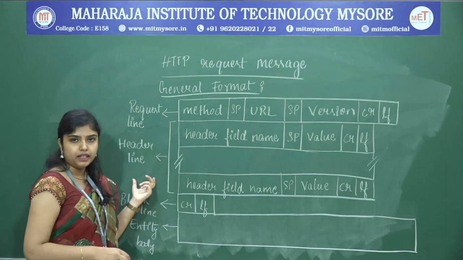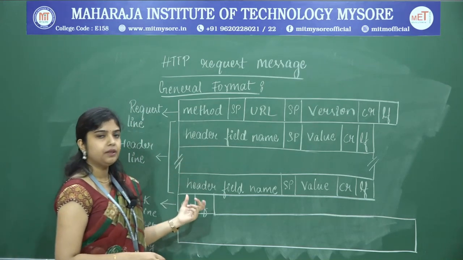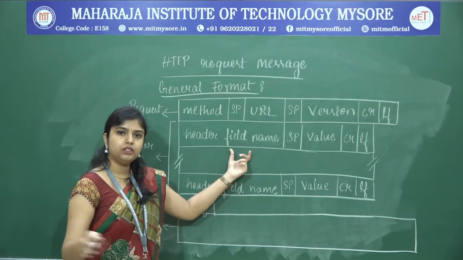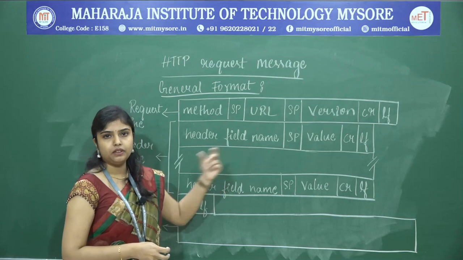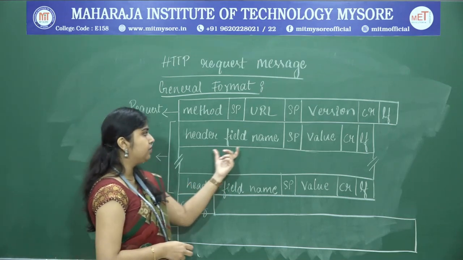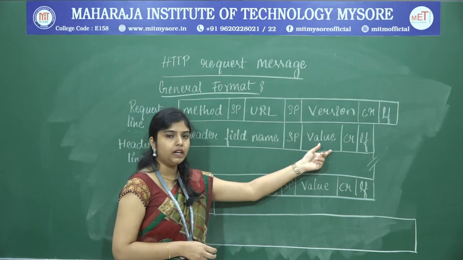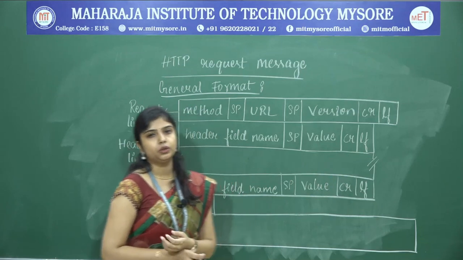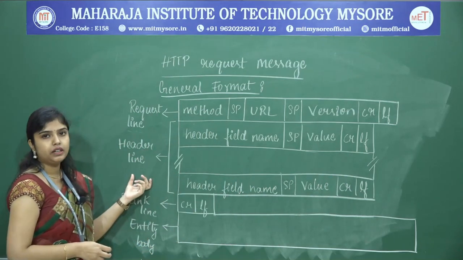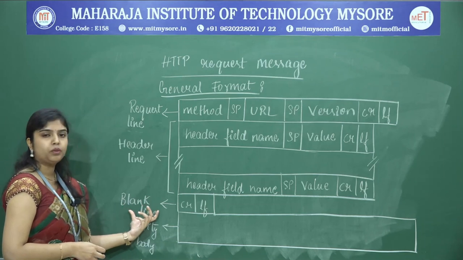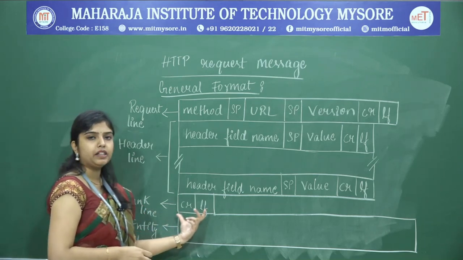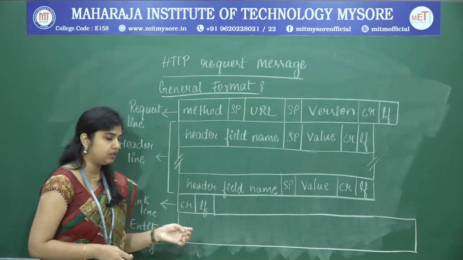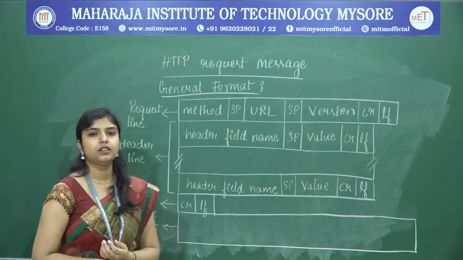And then we have the header lines. In the header lines we have many fields. First we have a header field name, like host, saying on which host the object is present, that we are specifying, isn't it? The header field name, space, the value of that, and then carriage return, end of the line, line feed, go to the new line. After the request has ended, we are going to provide a blank line with the carriage return and the line feed. We are going to differentiate one request message from the other request message.